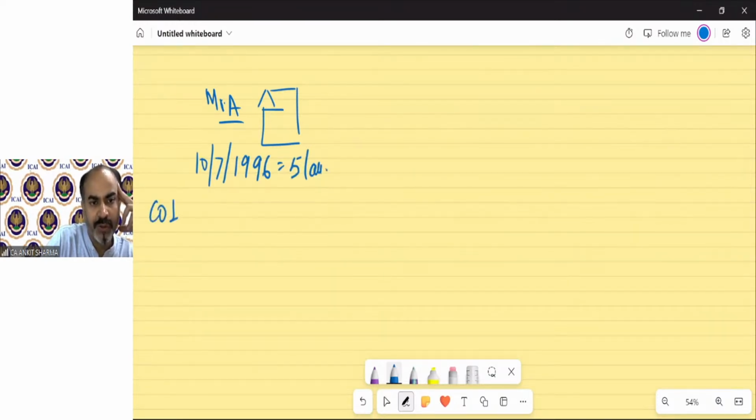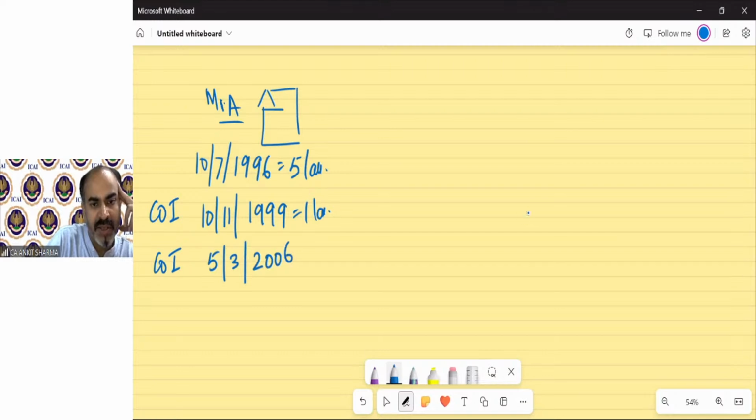He has done cost of improvement on 10th November 1999 for rupees 1 lakh. Then he did some cost of improvement on 5th March 2006 for rupees 2 lakh.